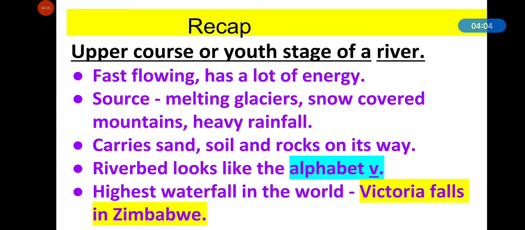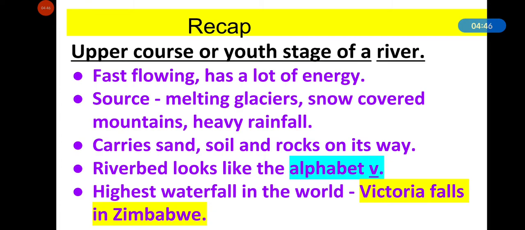And because of its heavy flow and fast speed, the river carries sand, soil and rocks on its way in the youth stage. When the water moves very fast, it cuts the riverbed and makes it look like the shape of the alphabet V. The highest waterfall in the world is Victoria Falls in Zimbabwe.